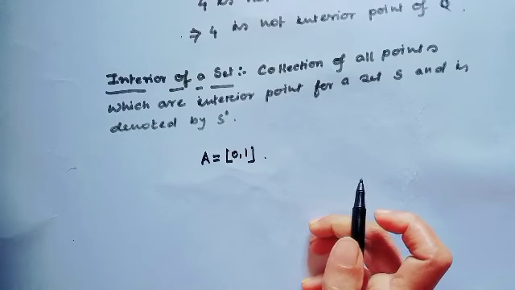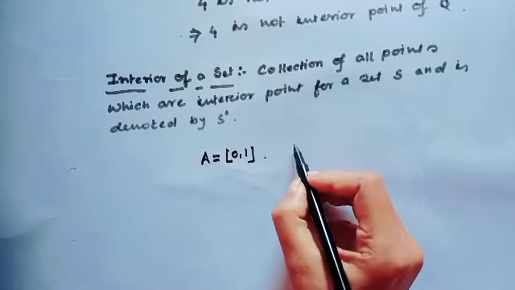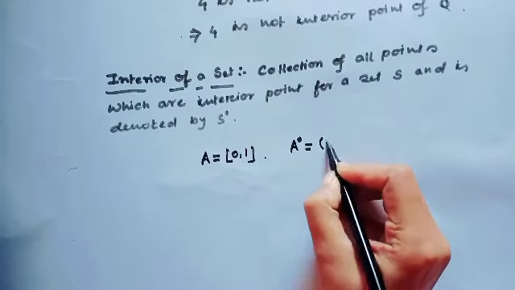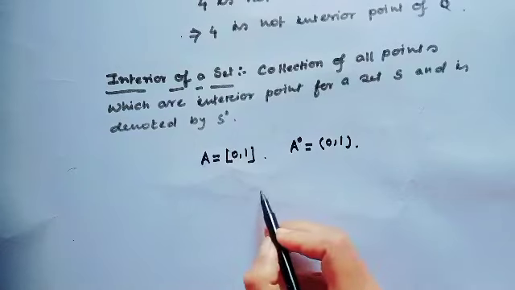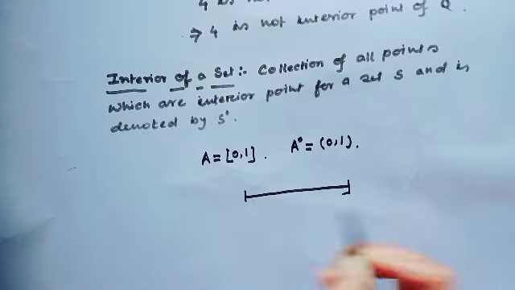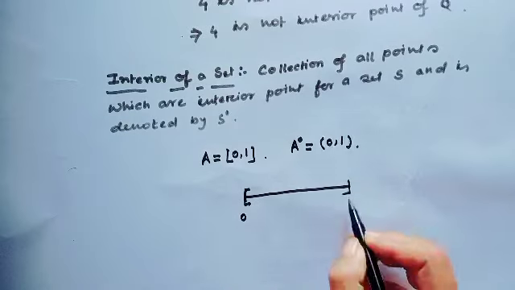What will be the interior of the set? The interior will be the open interval (0, 1). Let's see the picture. Here is closed 0, here closed 1.